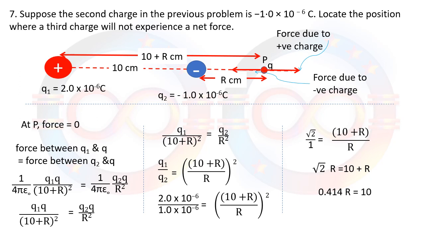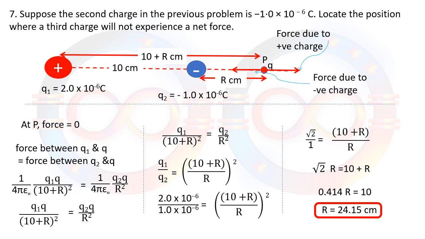Taking the R to the other side and subtracting, it will be 0.414 R is equal to 10 centimeter, or R is equal to 24.15 centimeter. From the smaller charge, if we want to calculate from Q1, we can add 10 centimeter,